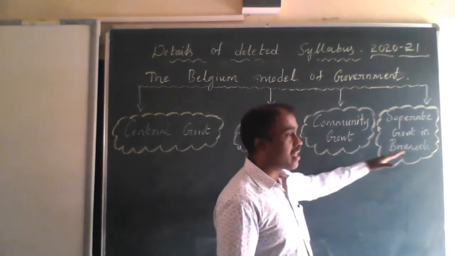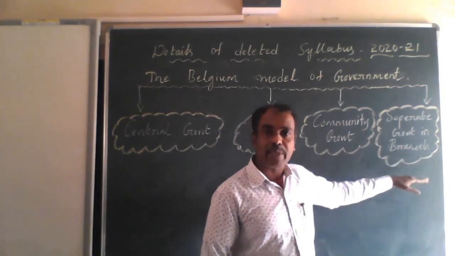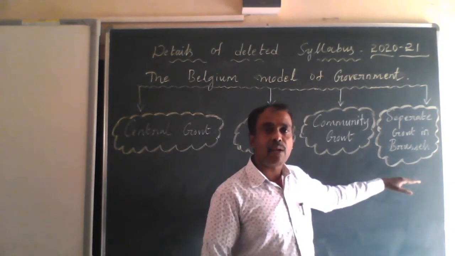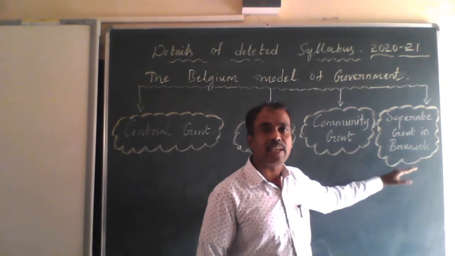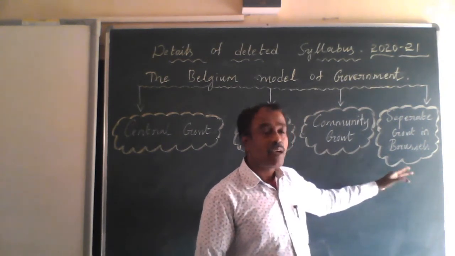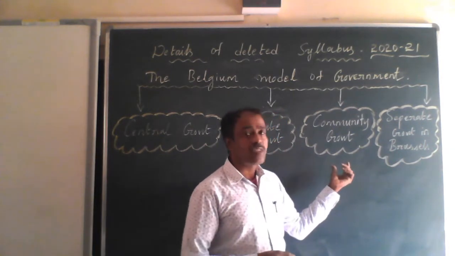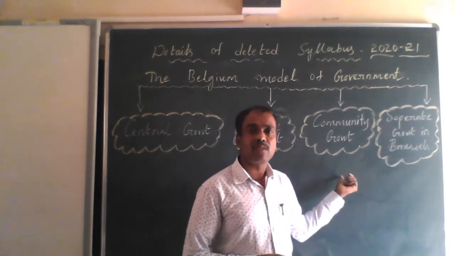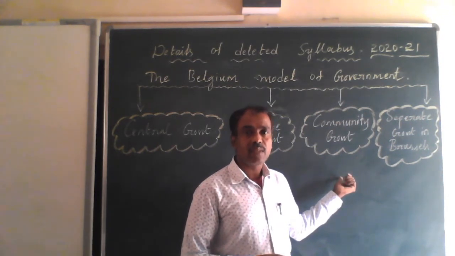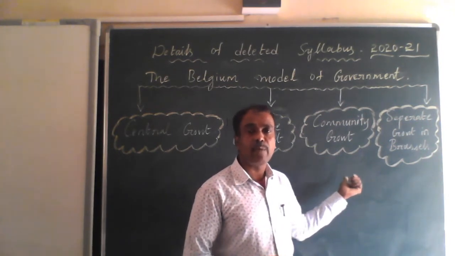Again, there is a separate government for the capital city, where the Dutch and French have equal representation. And another government takes care of cultural issues, language issues and religious issues, which is called the community government.